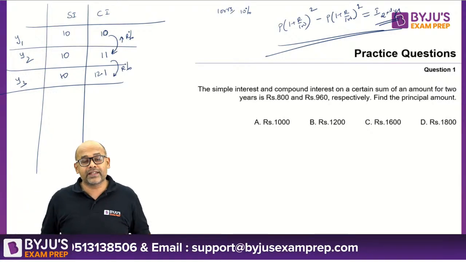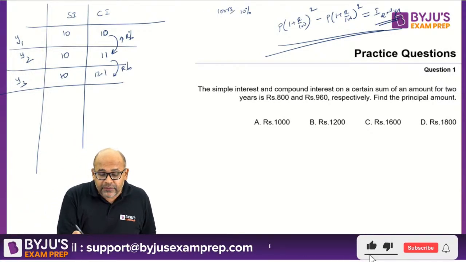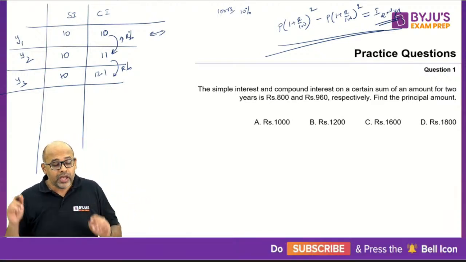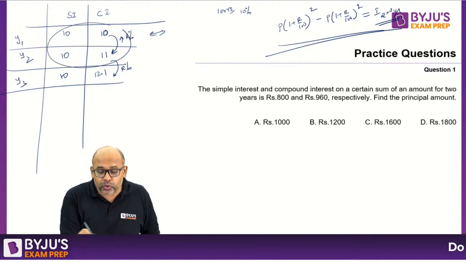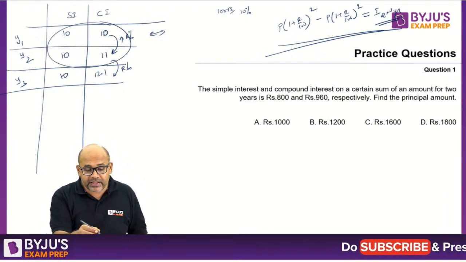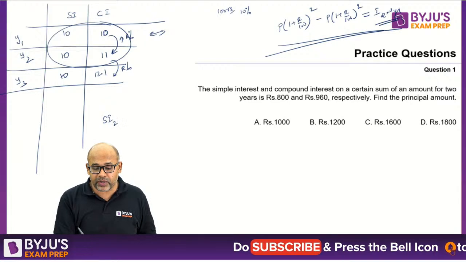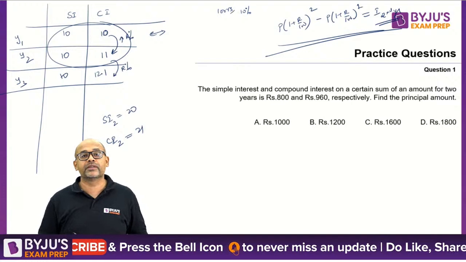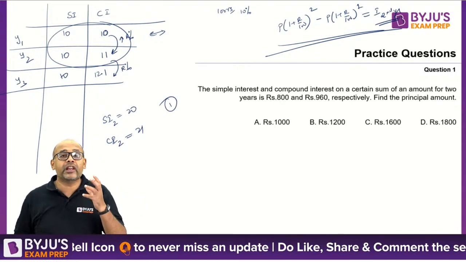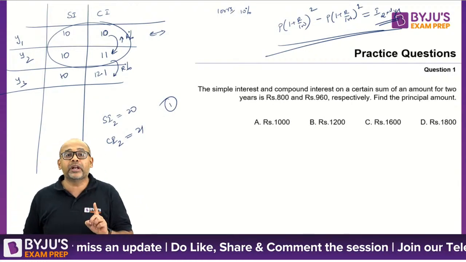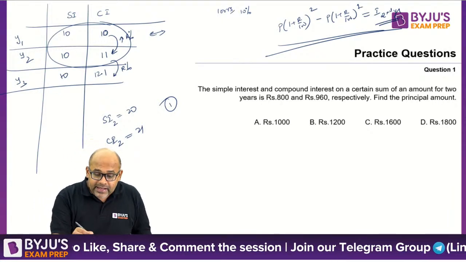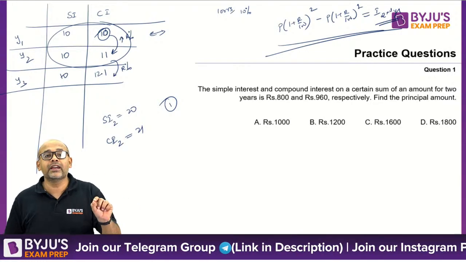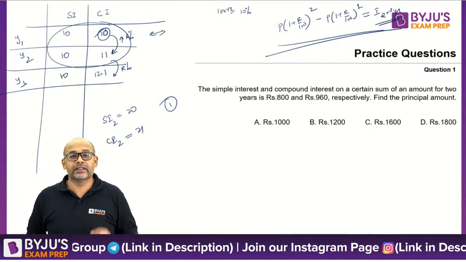So what you need to understand is, if you look at the difference between SI and CI in the first year, there is no difference at all. If you look at the difference up to 2 years, what is the difference you're getting? See, total simple interest for 2 years together is 20 rupees. Total compound interest for 2 years together is 21 rupees. The difference is only 1 rupee. Where are you getting that 1 rupee from? That 1 rupee difference you're getting in 2 years is coming because of the previous year's interest getting a rate applied on it. That is how you're getting the 1 rupee.